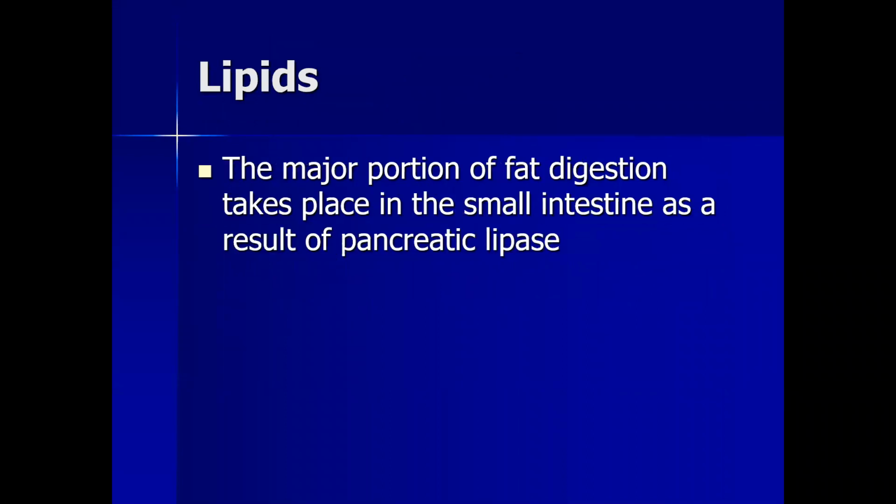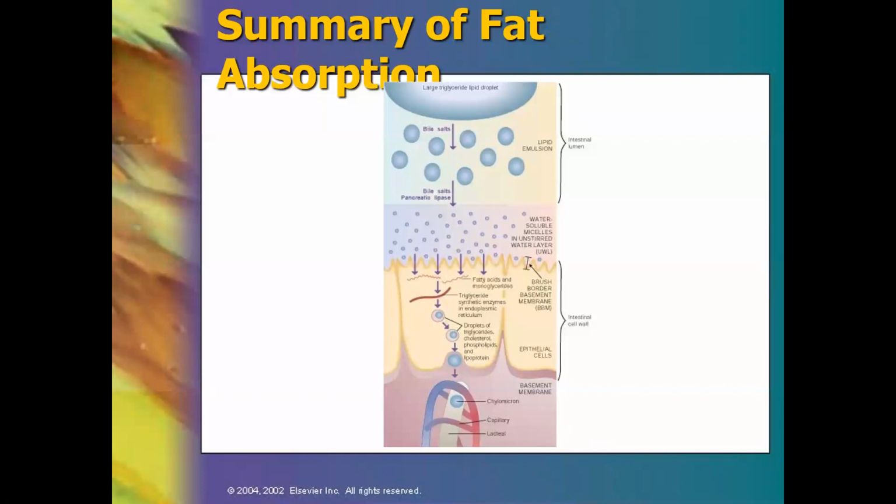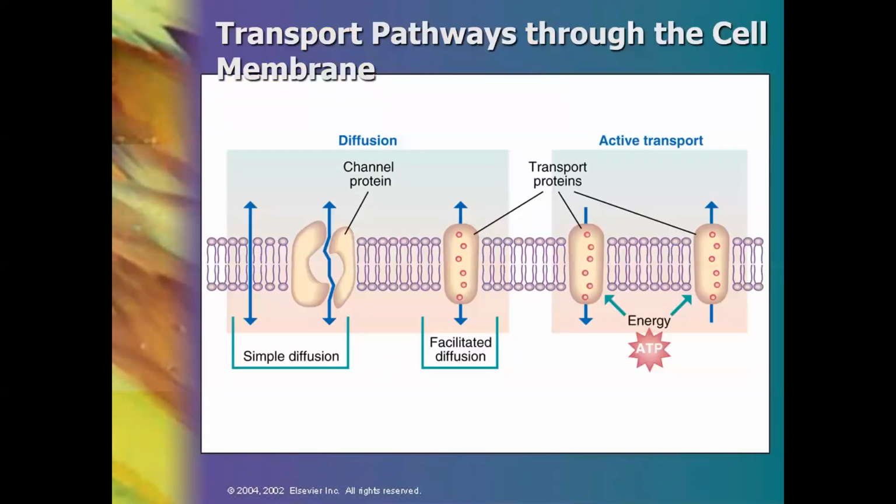Basically, lipid digestion takes place in the small intestine because bile juice is secreted there. Okay, so this is the summary of fat absorption. All fat gets digested when it interacts with bile salts, and gets assimilated, digested, and absorbed in the intestinal cell wall. The transport pathways involve simple diffusion and active transport. Small molecules simply diffuse inside the cell, but larger molecules require energy for their transportation, and the process is known as active transport.